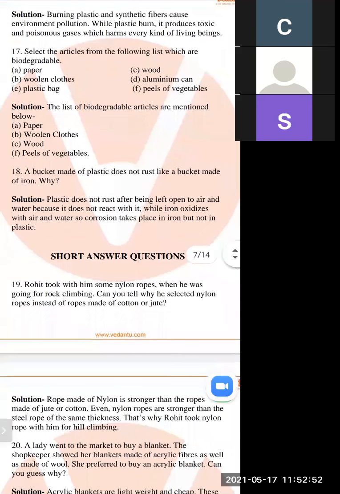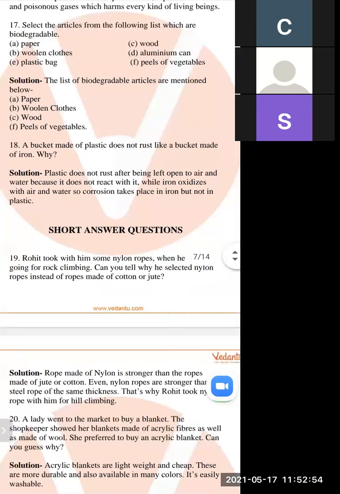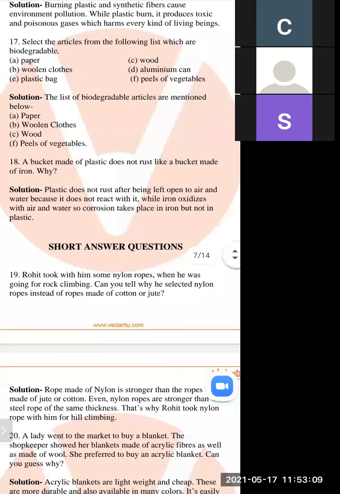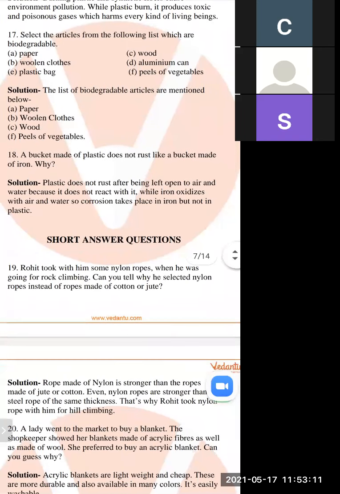Next: a bucket made of plastic does not rust like a bucket made of iron. Why? When we use a bucket made of plastic, it does not rust. If we use a bucket made of iron, then it gets rusted.